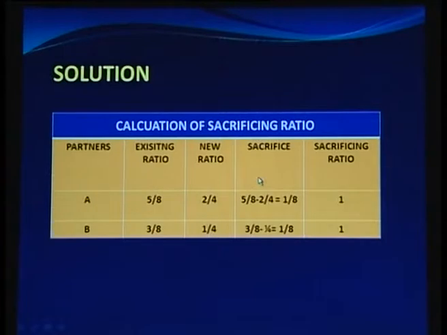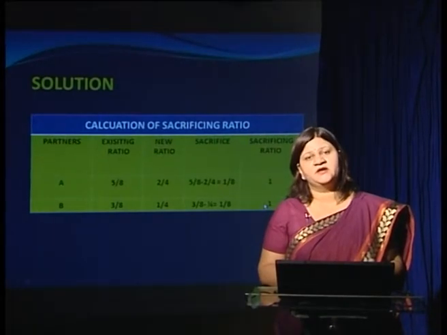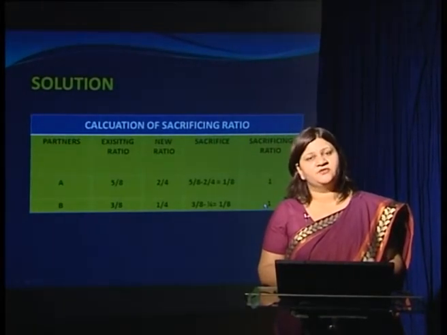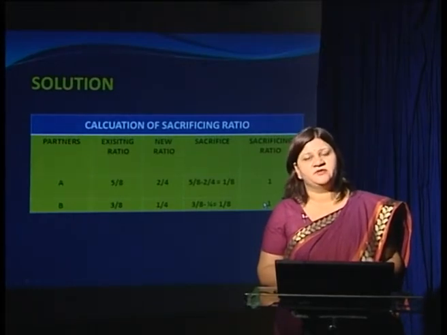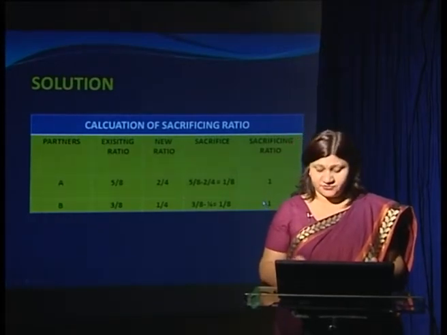Now, we have to ascertain the sacrifice being made by A and B. So, we will find the difference between these two ratios. 5/8 minus 2/4 gives us the fraction of the sacrifice being made. 5/8 minus 2/4 is 1/8 for A, and in a similar fashion we have ascertained the sacrifice of B, and it is 3/8 minus 1/4, which is also 1/8. So, we have to distribute the goodwill brought by the new partner amongst the old partners in the ratio of 1:1. So, an equal share of the goodwill will be shared by the existing partners.